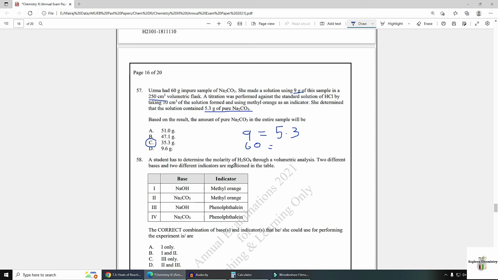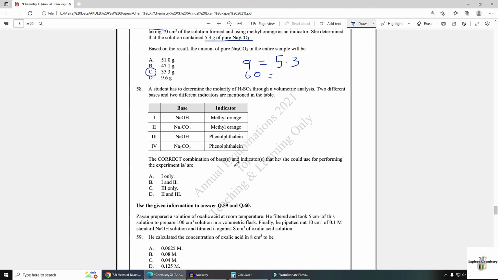Number 58. A student has to determine the molarity of sulfuric acid through a volumetric analysis. 2 different bases and 2 different indicators are mentioned in the table. The correct combination of base and indicator that she could use for performing the experiment is: 1. NaOH and methyl orange. Sulfuric acid and NaOH both are strong, so methyl orange cannot be used.